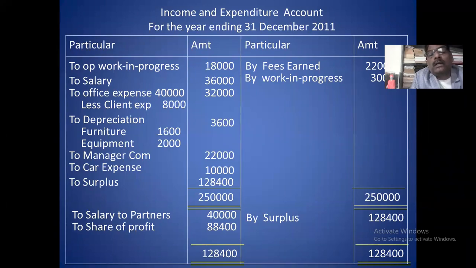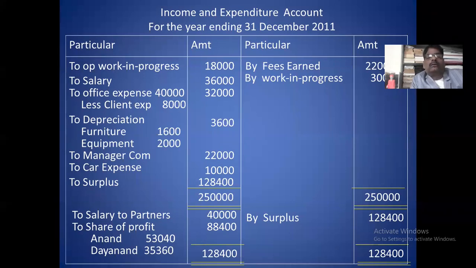Total salary 40,000 you take, and remaining is the surplus. So surplus is 88,400. This 88,400 surplus you distribute in the ratio of 3:2. First partner share is 53,040. Second partner share is 35,360. This is problem number 3.